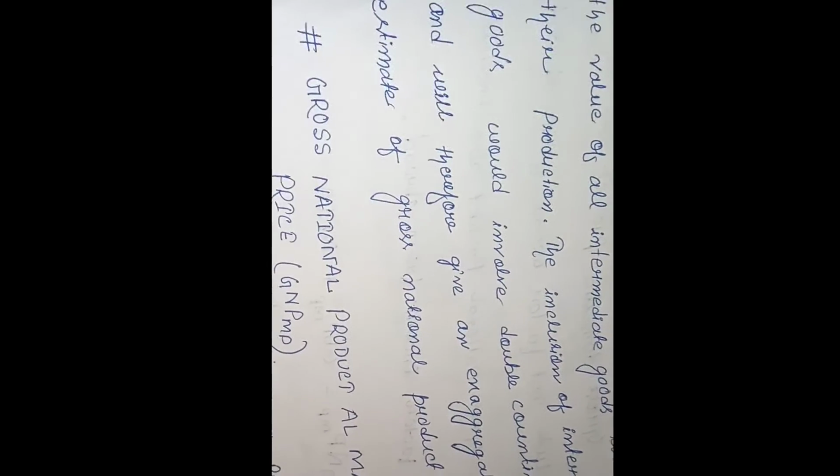And then the answer to why intermediate goods are excluded from gross national product: because the value of final goods includes the value of all intermediate goods used in their production. The inclusion of intermediate goods would involve double counting and would therefore give an inflated aggregate estimation of gross national product.